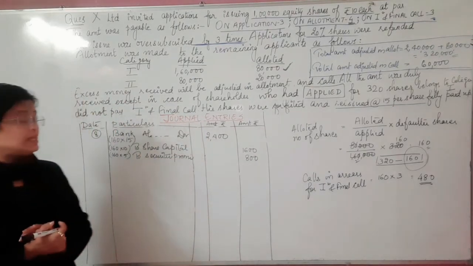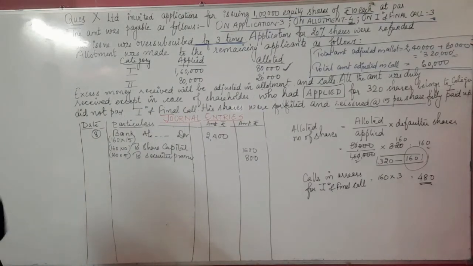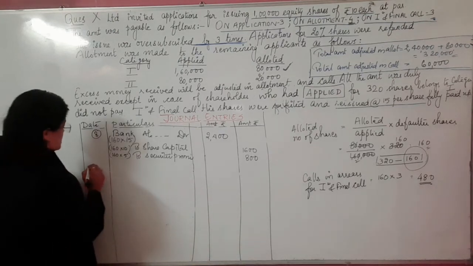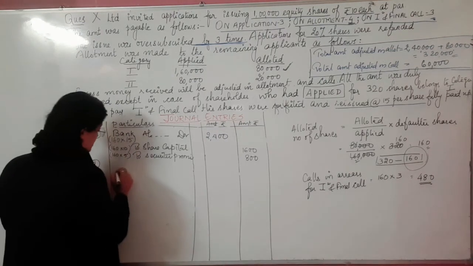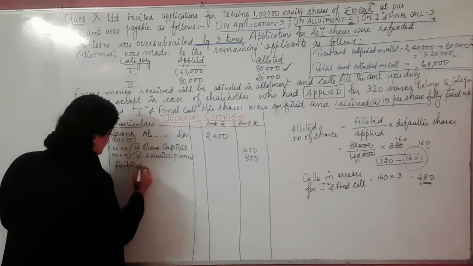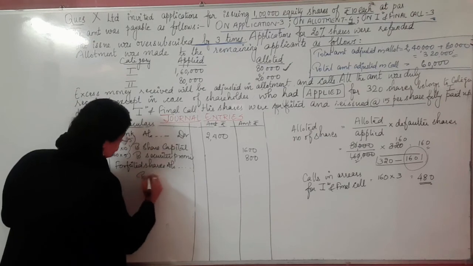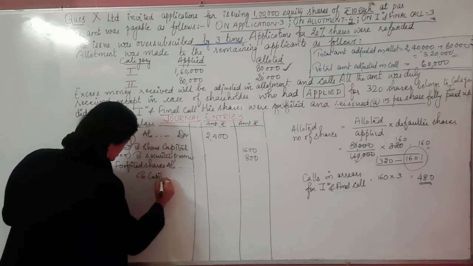Now finally, the last thing, children, is the gain on the forfeiture that the company is left with at the end. For this purpose, the last entry we will be passing is, as you know very well, forfeited shares account debit to capital reserve.